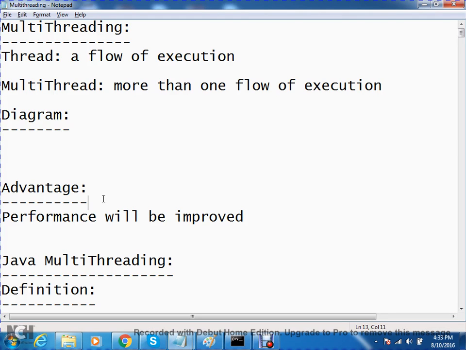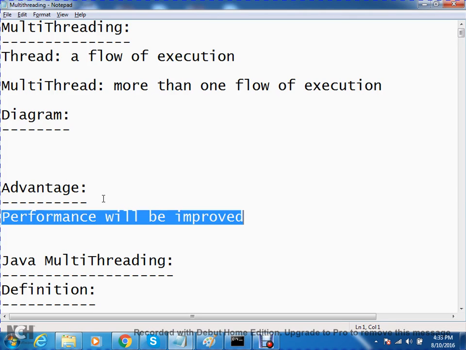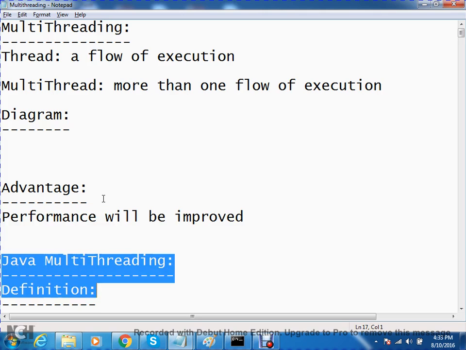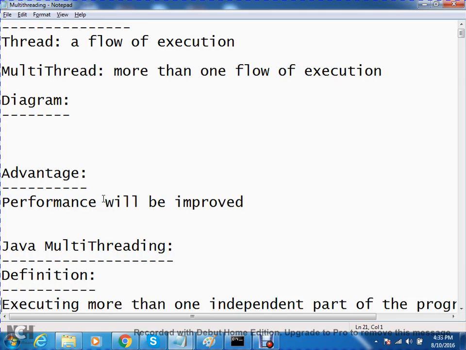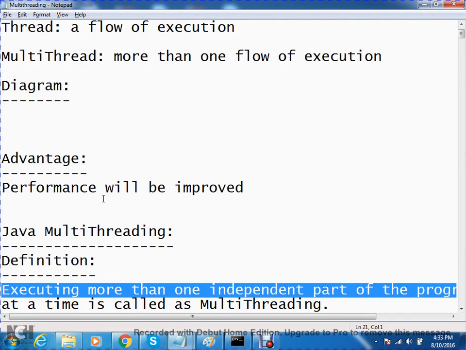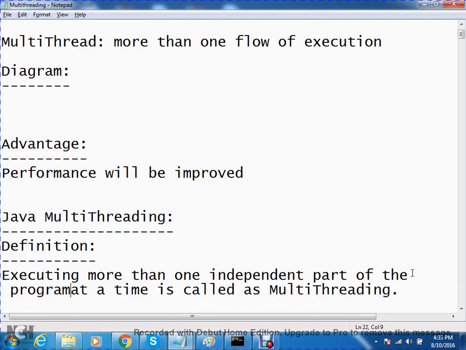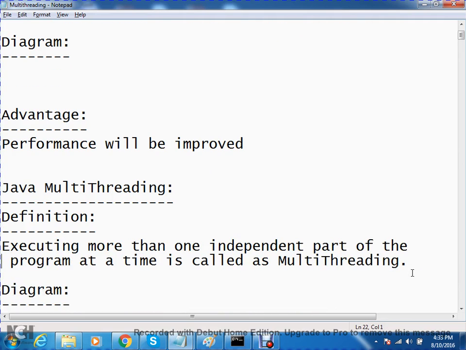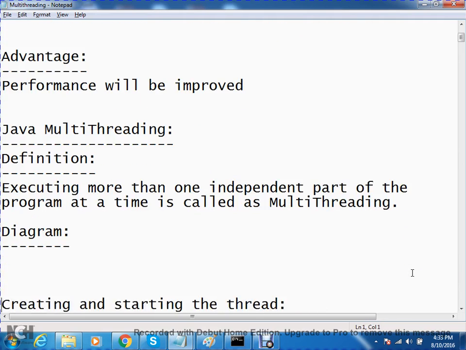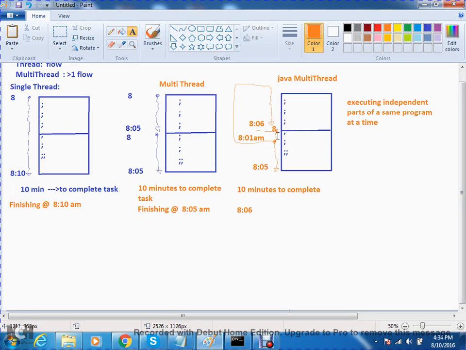Now coming to performance, I told you it will complete the task very soon. Performance is good. Java multi-threading is executing more than one independent part of a program at a time. Now the diagram: the second flow is starting at 8:01, and that flow is started by whom? The first flow. Okay?